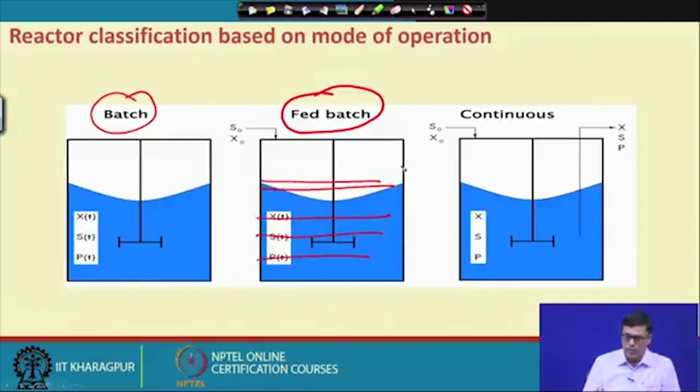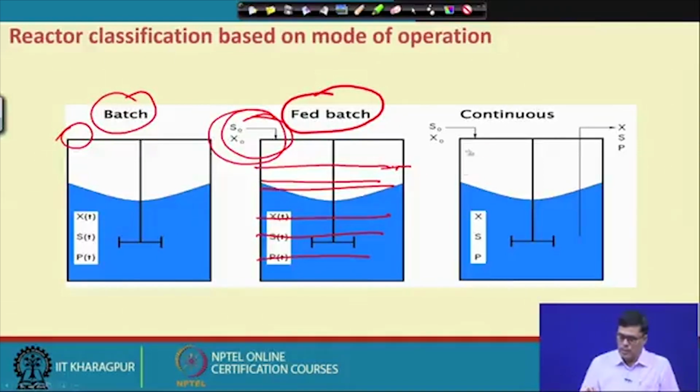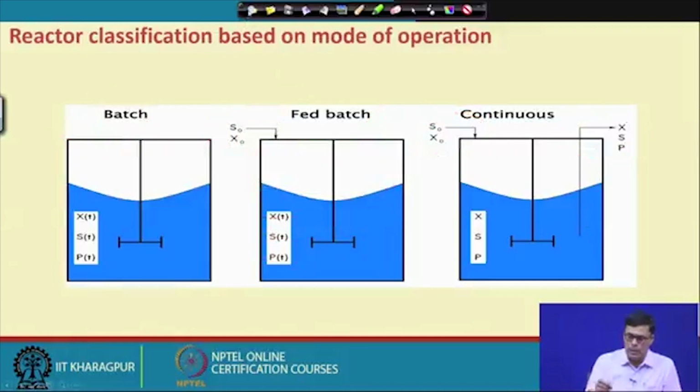Here we don't have a continuous feeding, but we feed until the final volume is reached. Then we stop the feeding, let the reaction take place completely, and then take the product out. In the continuous system, there is continuous inflow and continuous outflow from the system. This is how we can explain it pictorially.